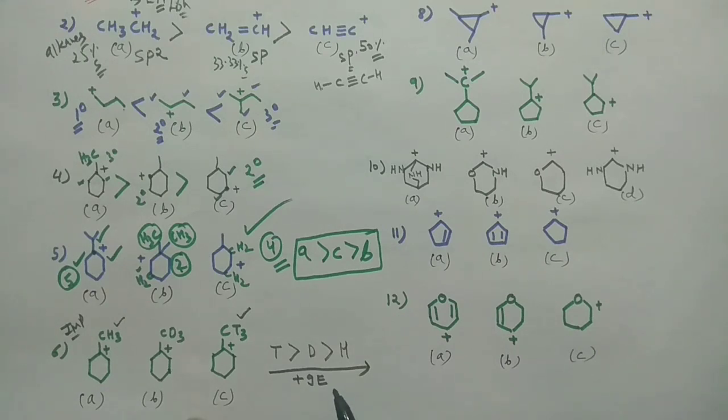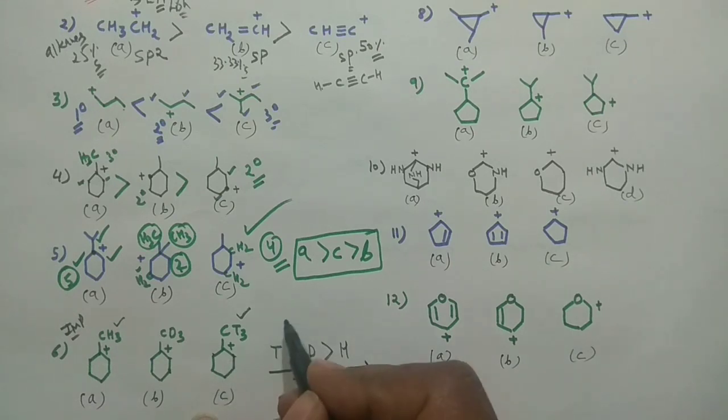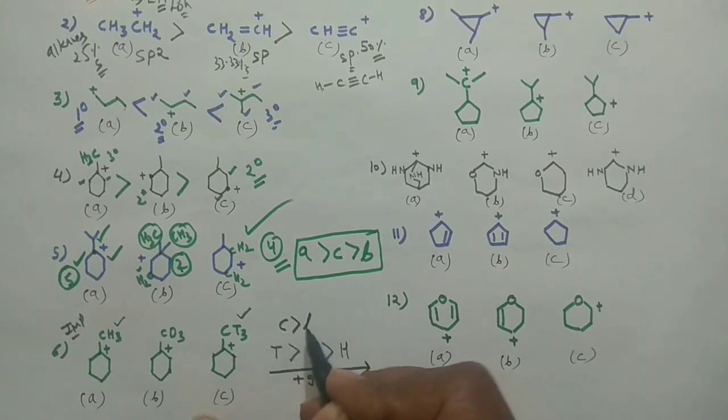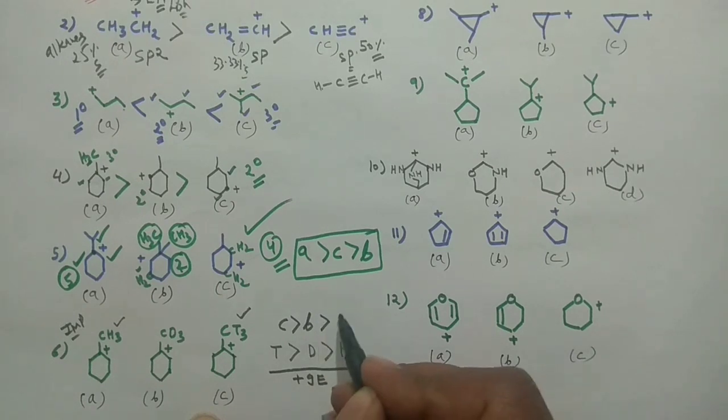Tritium has the strongest plus I effect, which diminishes the positive charge, so this would be the most stable one. If you follow this trend, C would be the most stable, followed by B, and followed by A.